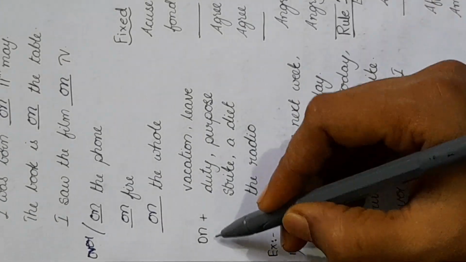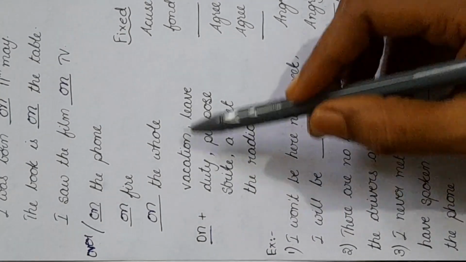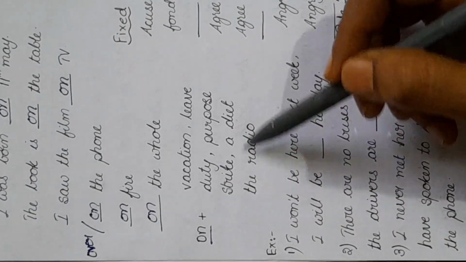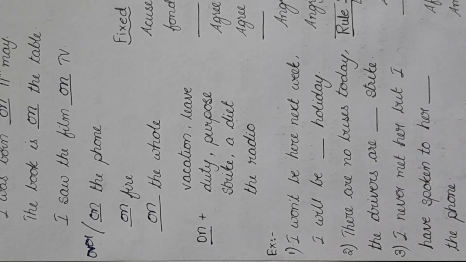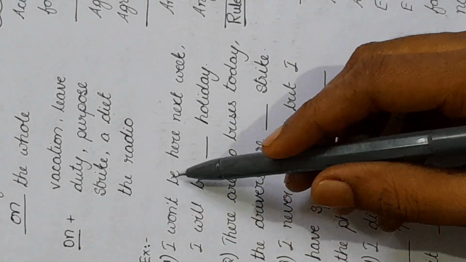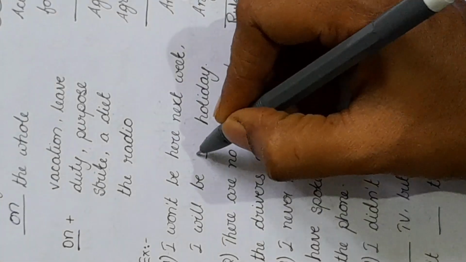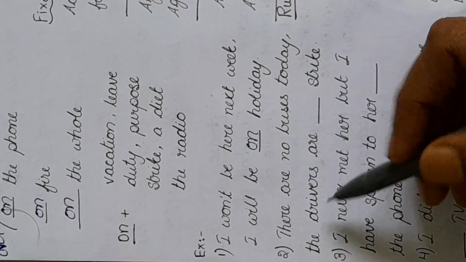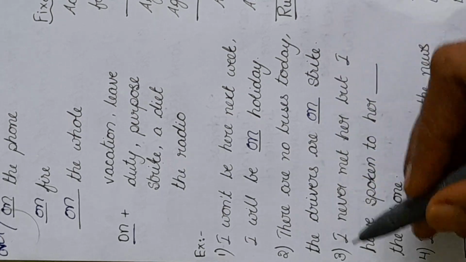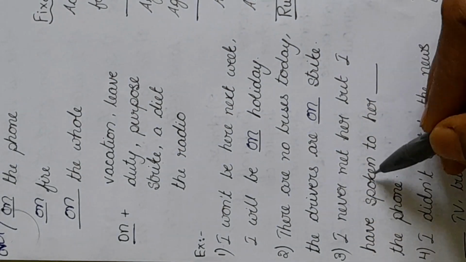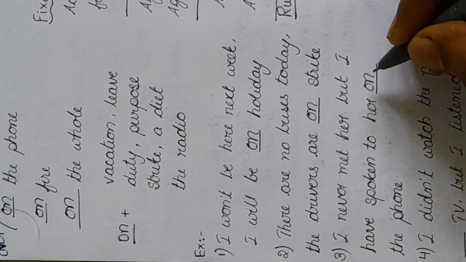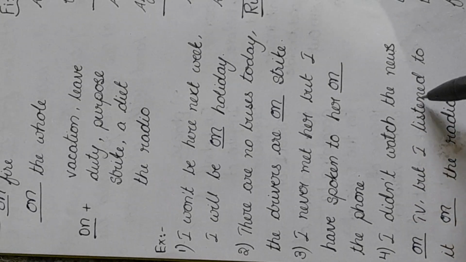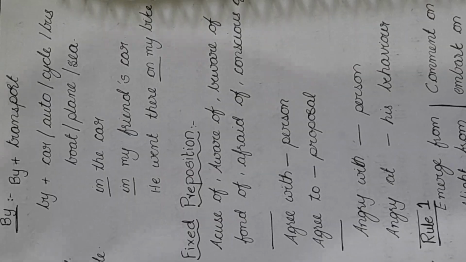The preposition on is used before some words like vacation, leave, duty, purpose, strike, a diet, the radio. Let us see some examples. First example, I won't be here next week. I will be on holiday. Second example, there are no buses today. The drivers are on strike. I never met her, but I have spoken to her on the phone or over the phone. I did not watch the news on TV, but I listened to it on the radio.